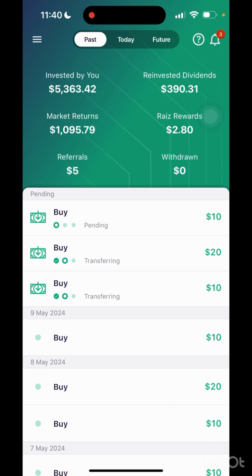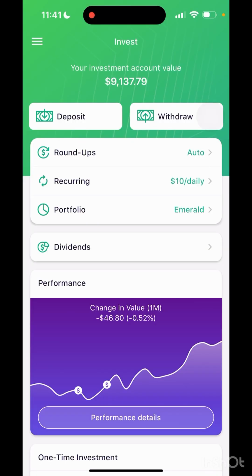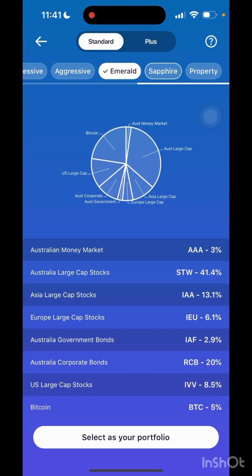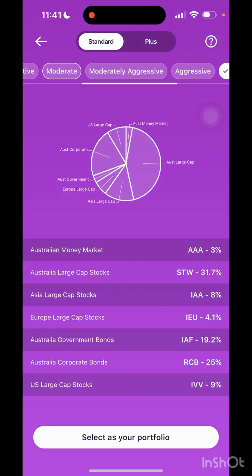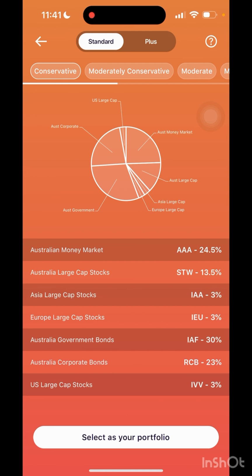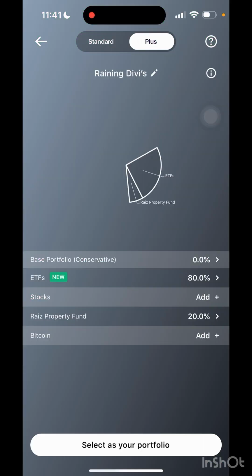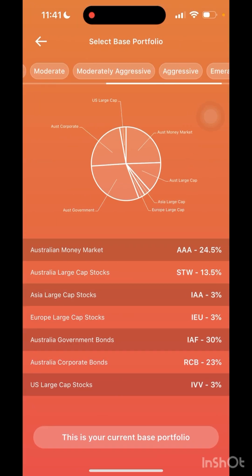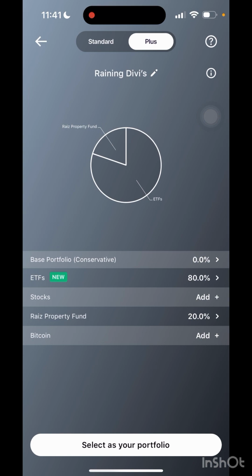Another question they had was, what portfolio do I use? Here we can see all of the portfolios. Another question was, only portfolios or individual stocks as well? So go into the portfolios. I use the Emerald portfolio, but you can see there's a property, sapphire, aggressive, moderate, moderately conservative, and a conservative one. These are all your standard portfolios, and then there's the plus feature where you can look at your base portfolio. All the ones I just read out, this is where you can customize your own portfolio.